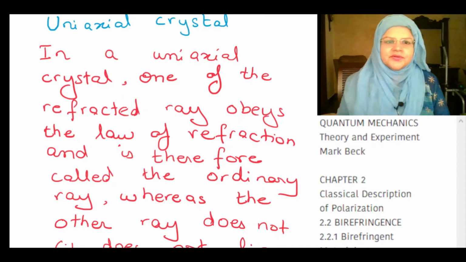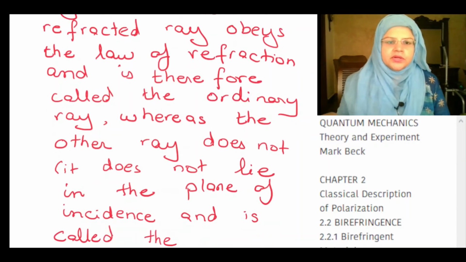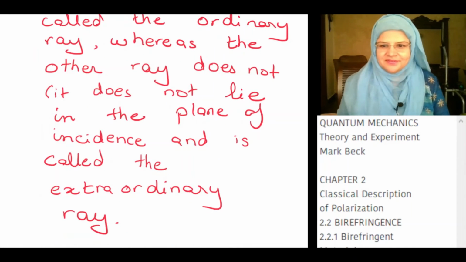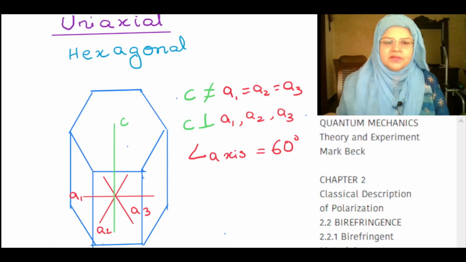In a uniaxial crystal, one of the refracted rays obeys the law of refraction and is therefore called the ordinary ray, whereas the other ray does not. It does not lie in the plane of incidence and is called the extraordinary ray. One example of uniaxial crystal is in a hexagonal crystal. In this case, A1 is equal to A2 is equal to A3 and it is not equal to C, and C is perpendicular to A1, A2 and A3, and the angle between the axes is 60 degrees.